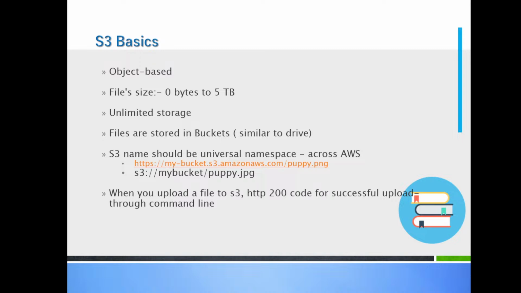S3 is an object-based storage. The name of the S3 bucket should be unique. You can't create the same name bucket again and again.